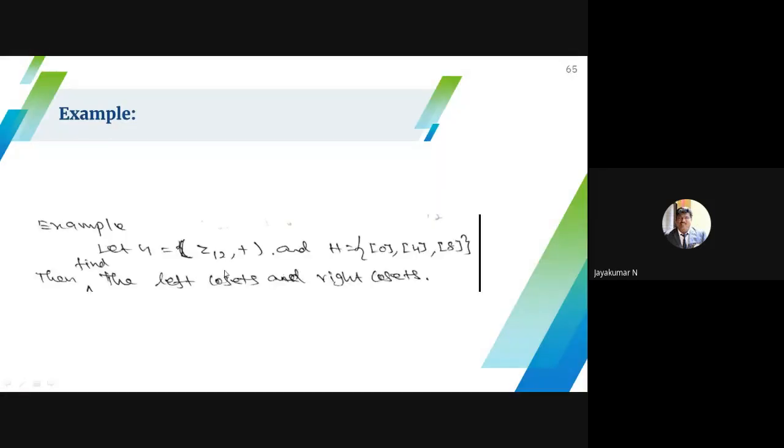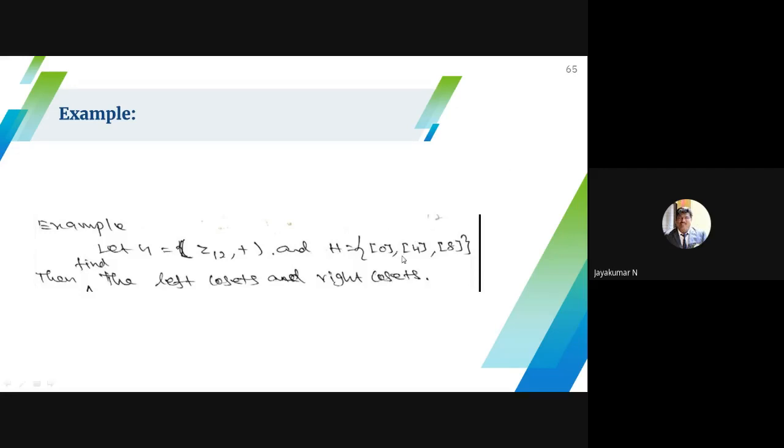Another example is Z12. So addition modulo 12. Here Z12 means 0 to 11. 0 is the identity. If you add one more term, 4, the inverse of 4 is 4 plus 8, 12, and 12 becomes 0 mod 12. So 0, 4, 8 is a subgroup.